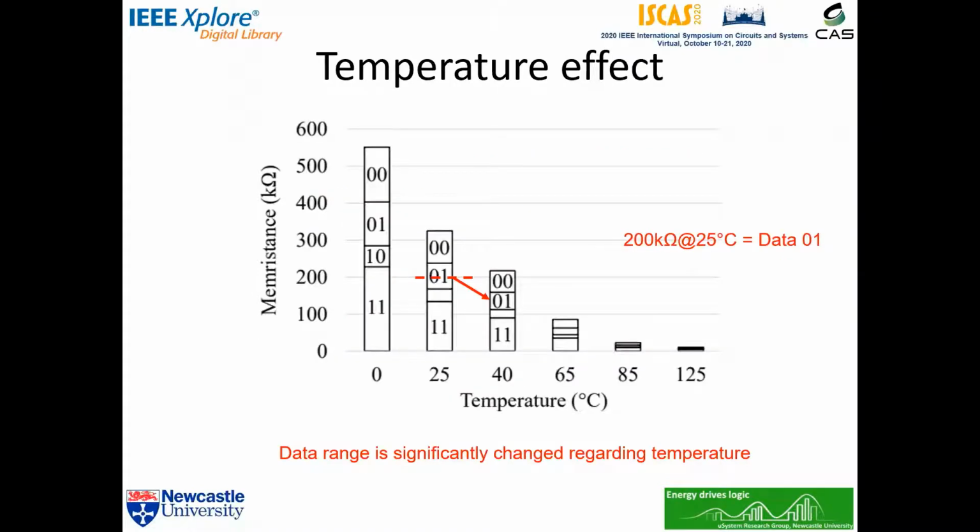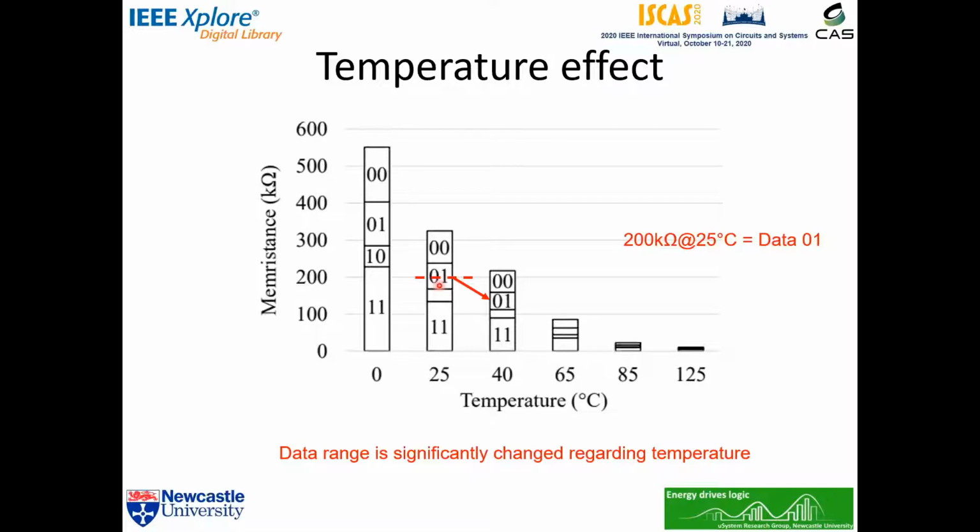Here we consider the temperature effect in multi-bit memory application using our model. In this case, we split 2-bit data into 4 sections across the entire Memristance range. For example, at 25 degrees Celsius, the top section is data 00, which is between 230 kilo ohms and 330 kilo ohms.